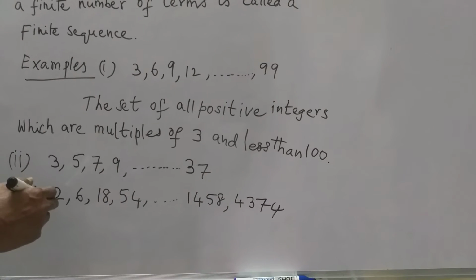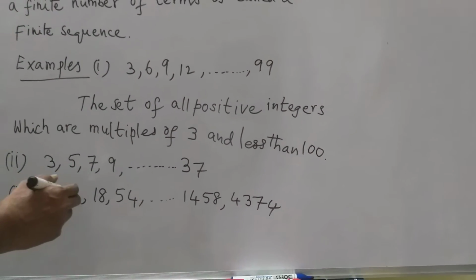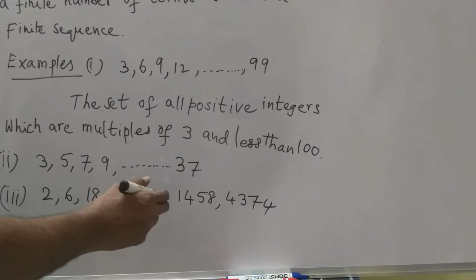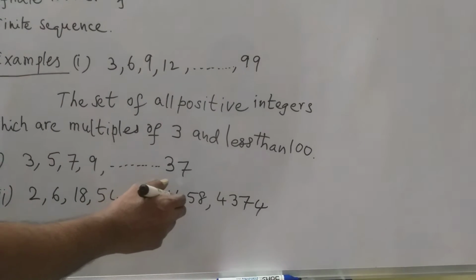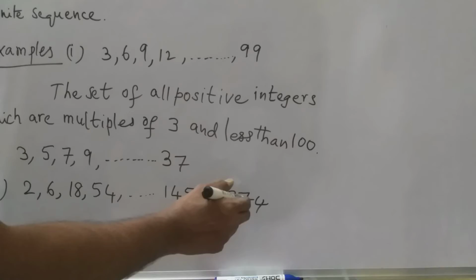Now from the third example, you have to listen to me: 2, 6, 18, 54 and so on, 1458, and the last term is 4374.